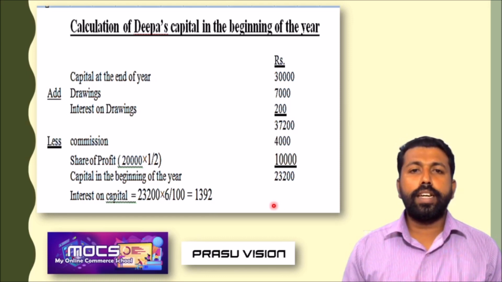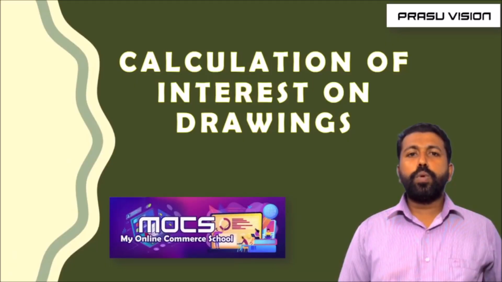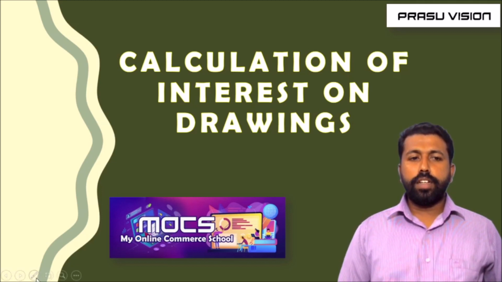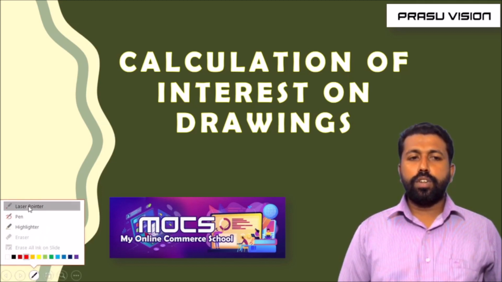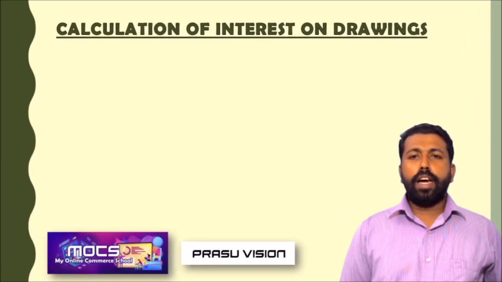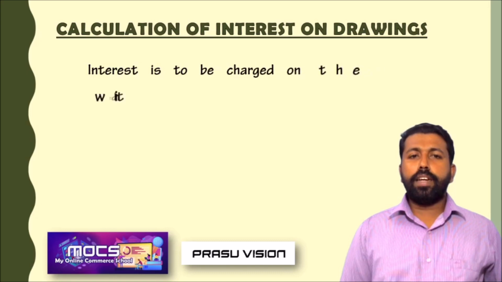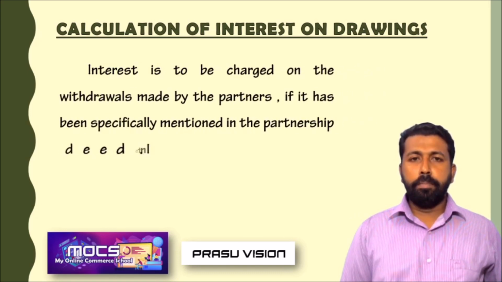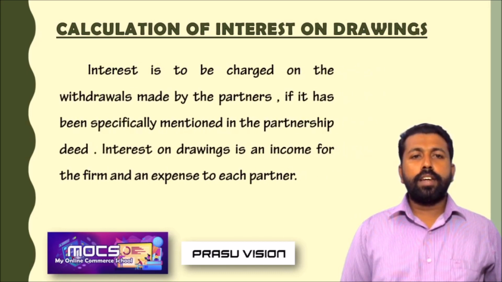We are moving to the next topic. Friends, we are moving to the next section, calculation of interest on drawings. This topic is much similar to the calculation of interest on capital, but we have to be very careful. So you have to remember interest on capital is an expense to the firm, interest on drawings is an income to the firm. How?